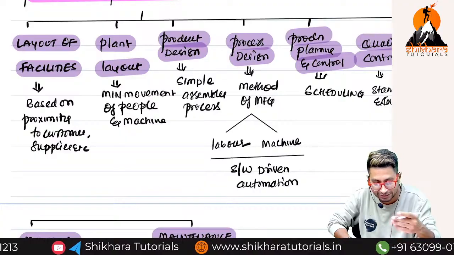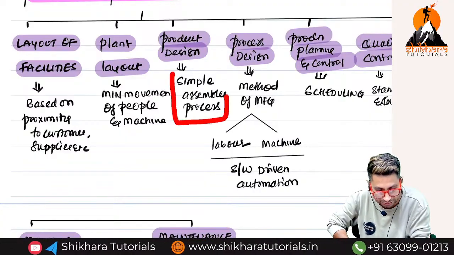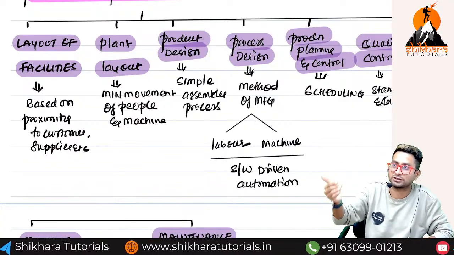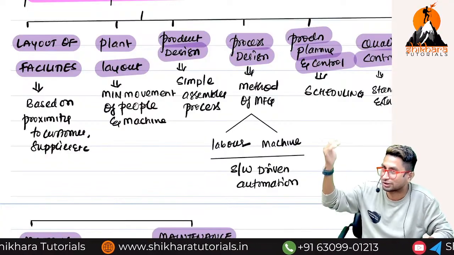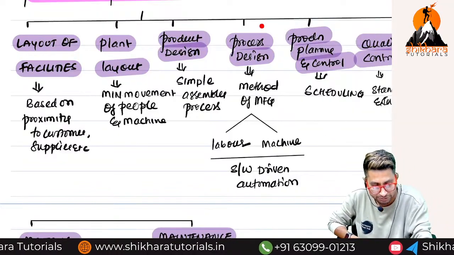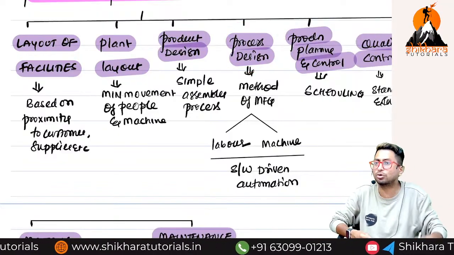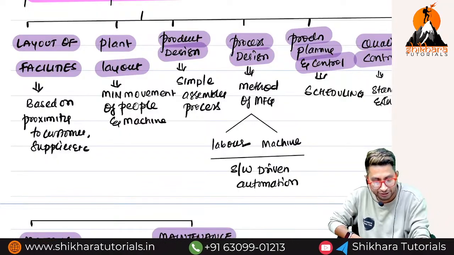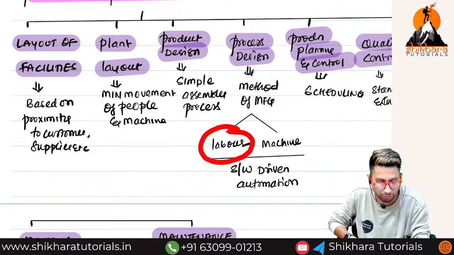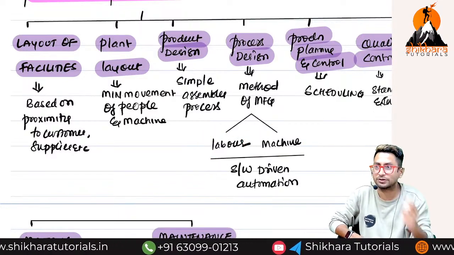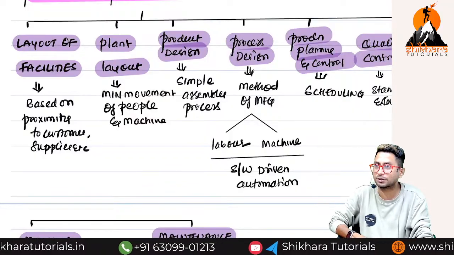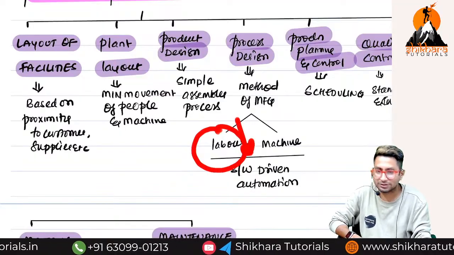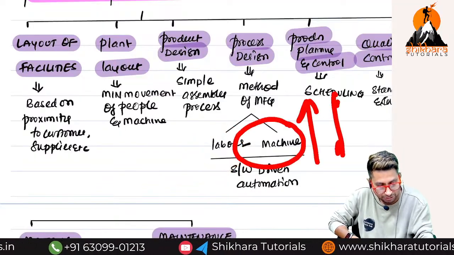And whenever you are designing a product, make sure that it has a very simple process to manufacture or a very difficult process. Because if you use a complicated process of manufacturing, then cost of production will increase. Then process design. How do I manufacture a product in a company? That is called process. Either it can be a labor intensive process or a machine intensive process. What do we mean by labor intensive process? More labor, less machines. And here more machines, less labor.